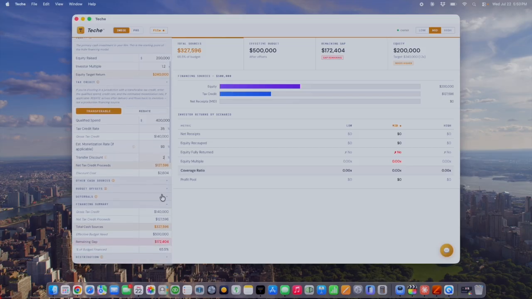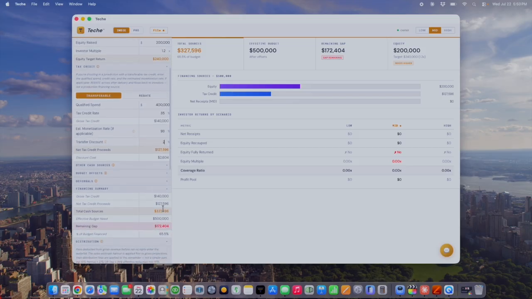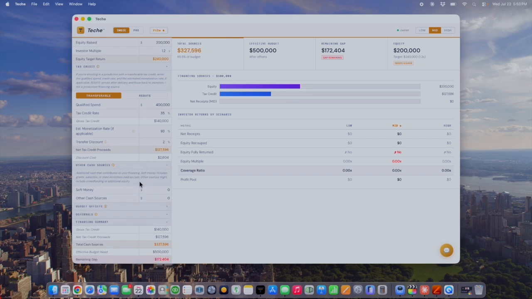$127,596 under production. So now we can see with our $200,000, we have total cash sources at $327,596. So we have a remaining gap of $172,404. So let's look at other cash sources like soft money.